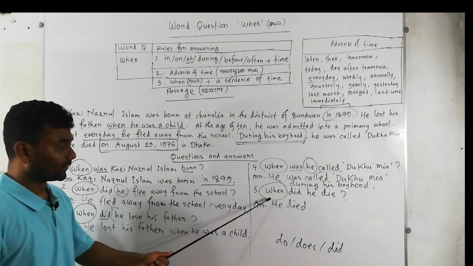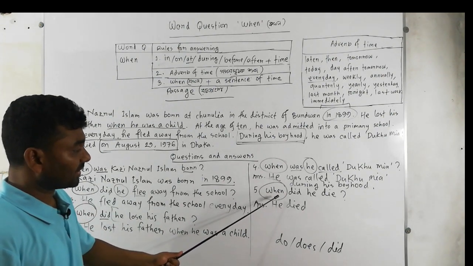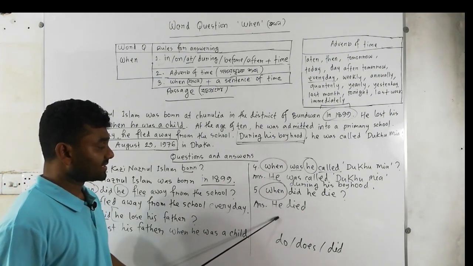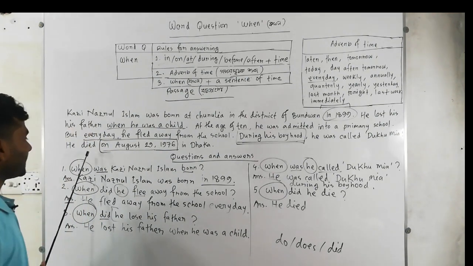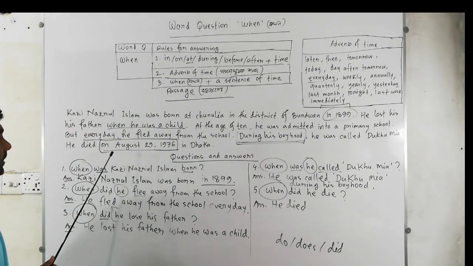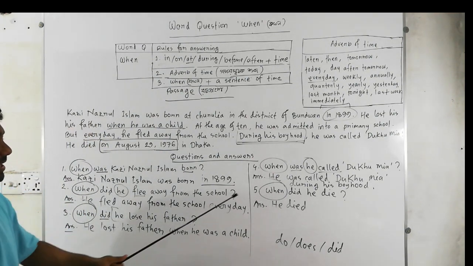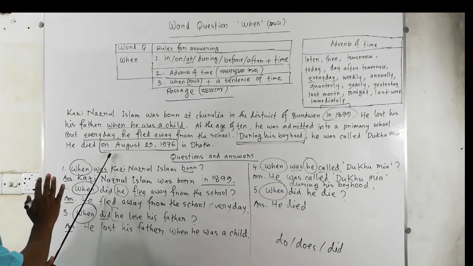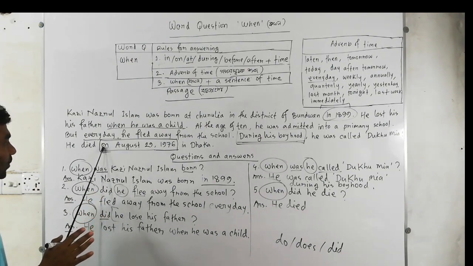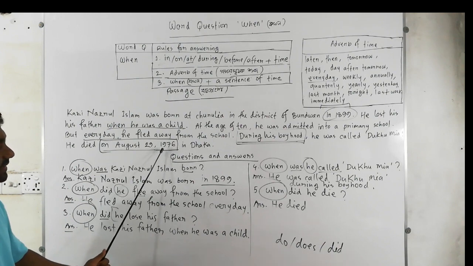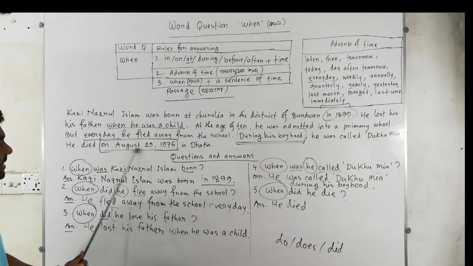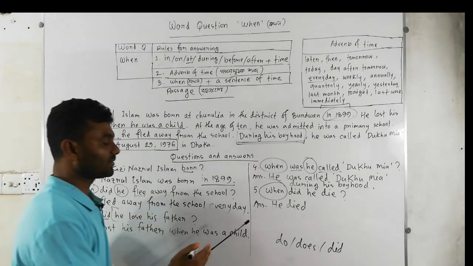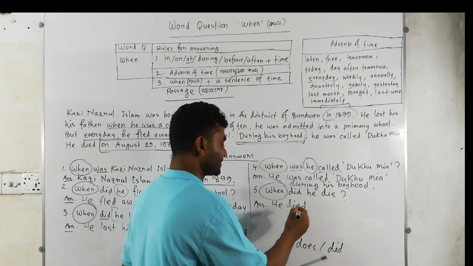So follow these questions. Here we have when, and he died, it is matching. That's why instead of when, we have to take just time. And after all, until 1976, this portion I'm going to write down at the ending of this sentence.